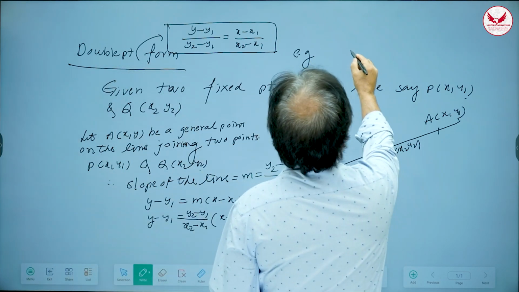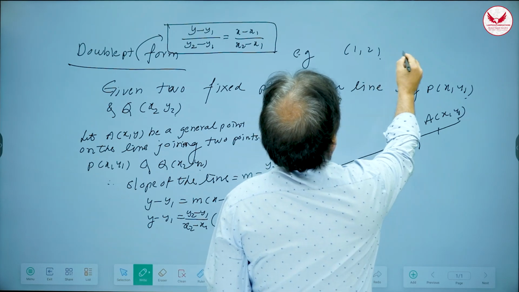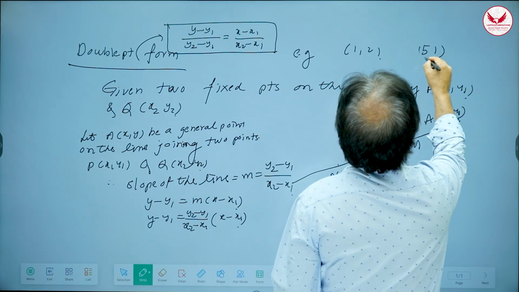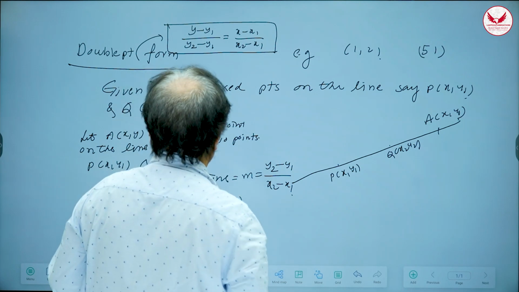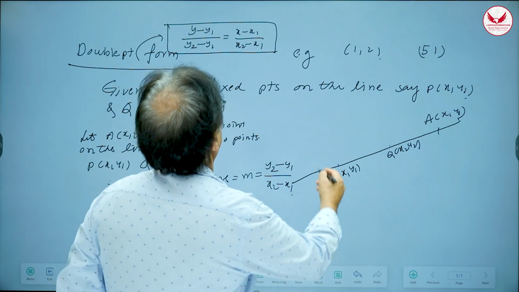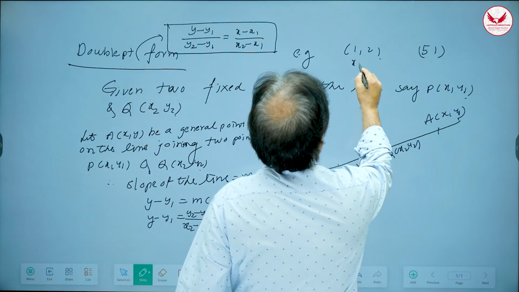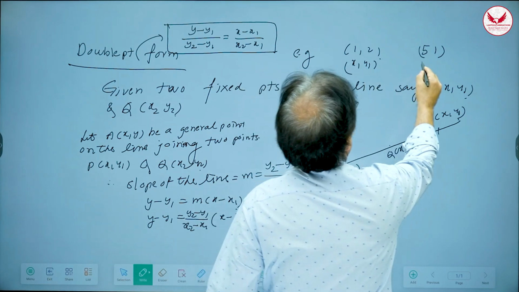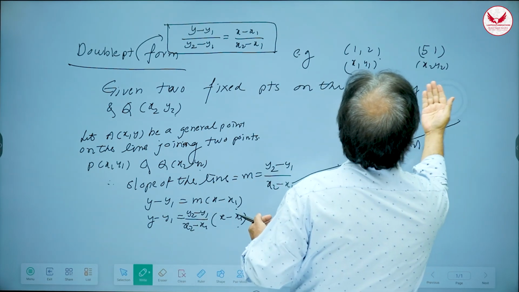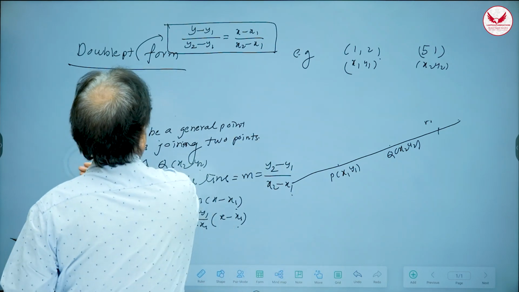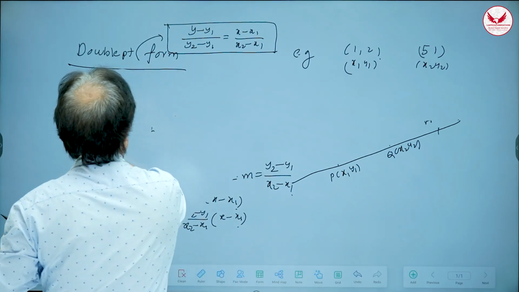So, for example, let us see. Find the equation of a line passing through the points (1, 2) and (5, 1). Suppose you are asked. So, these are the 2 points and you want to find the equation of this line, right? For us, this is x1, y1 and this is x2, y2. Now, what is the equation? Formula is here, right?